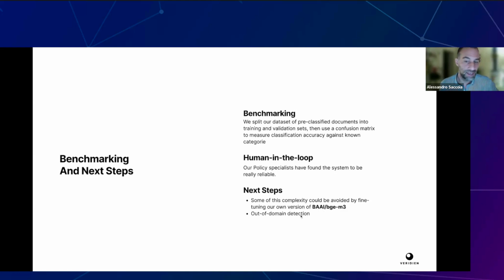And the other thing is that there is no out-of-domain detection. So if a text is talking about, I don't know, a recipe in cooking, we will still be classifying it as policy. But the good thing is that everything we try to classify is policy, so we are always somehow in domain. So this could be something nice to have for the future.